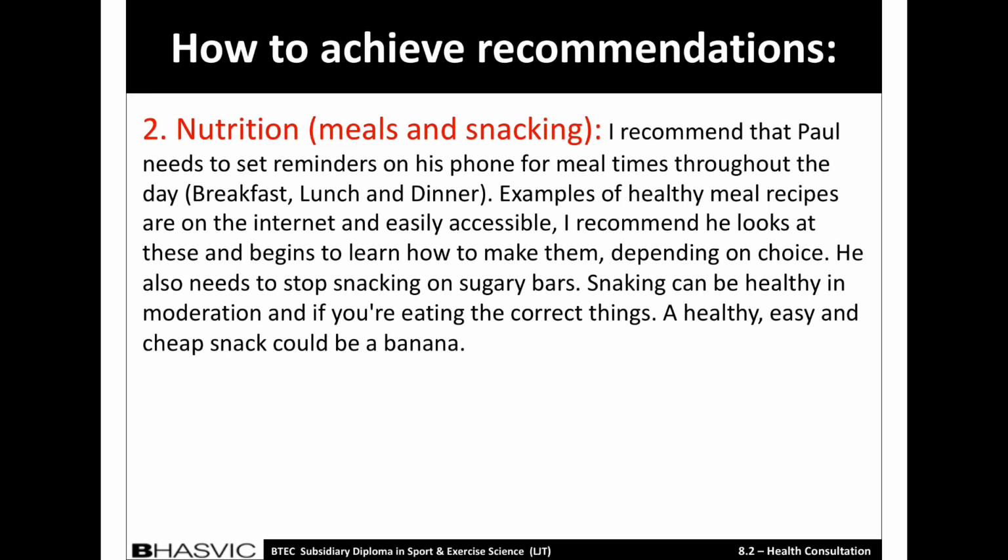I've recommended that Paul needs to set reminders on his phone for meal times throughout the day. Examples of healthy meals recipes are on the internet and they're easily accessible. I recommend that he looks at these and begins to learn how to make them. This can be done in the evening to prepare for the morning and for the lunch. He also needs to stop snacking on sugary cereal bars. Snacking can be healthy in moderation, and if you're eating the correct things. A healthy, easy and cheap snack could be a banana.